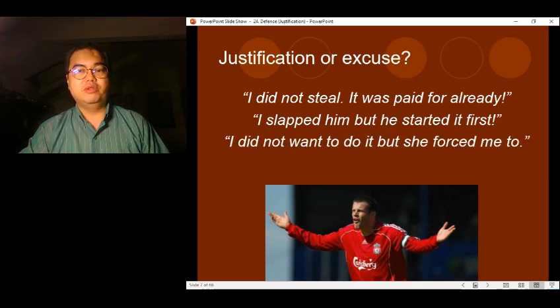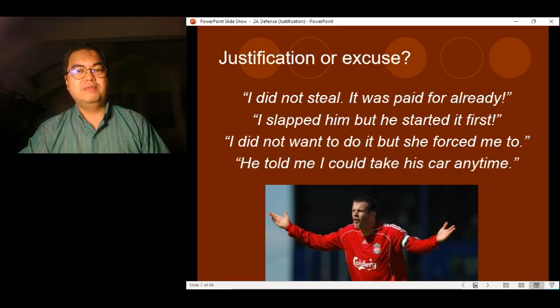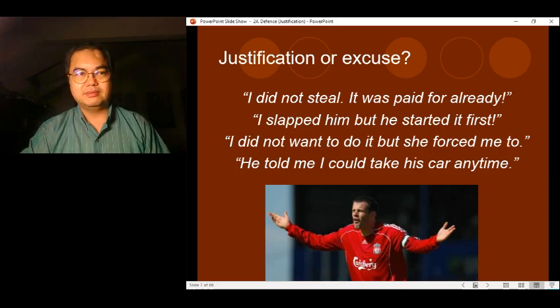"I did not want to do it, but she forced me to." Is this a justification or an excuse? This is an excuse also. And finally, "He told me I could take his car anytime." Is this a justification or an excuse? Well, it is a justification. So can you tell the difference between what amounts to a justification and what amounts to an excuse?